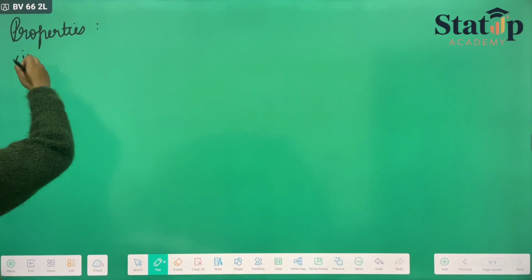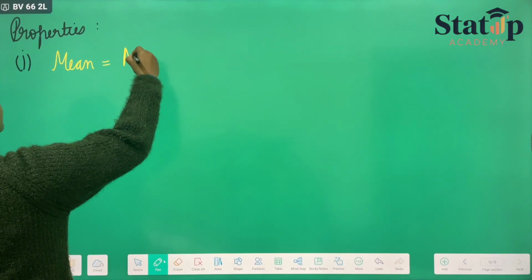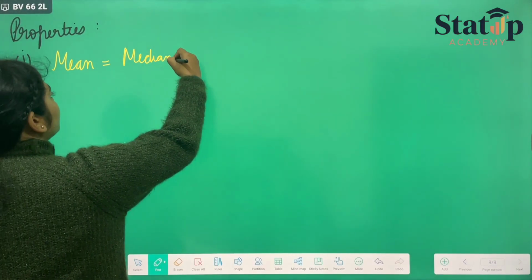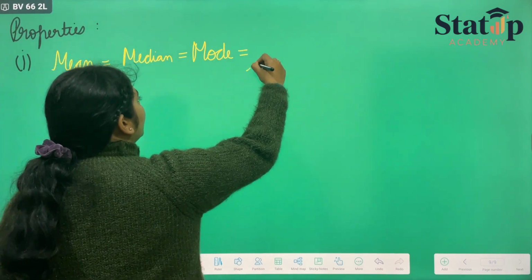The first property is that mean is equal to median is equal to mode. All of them are equal in a normal distribution.